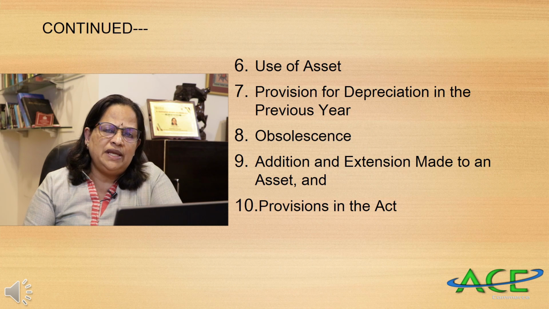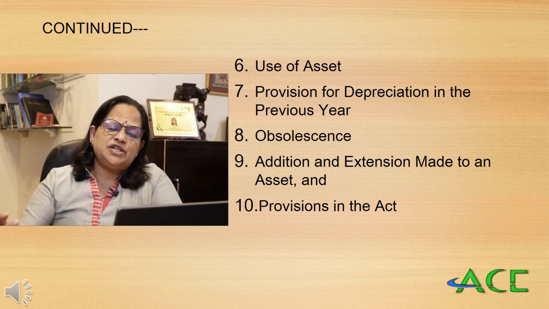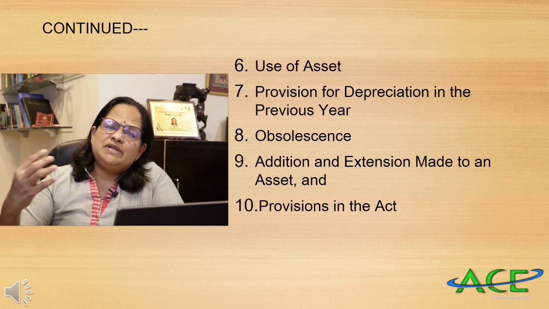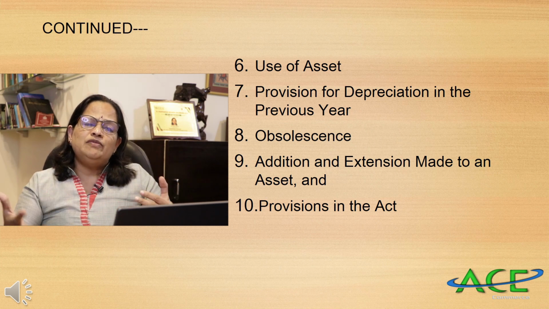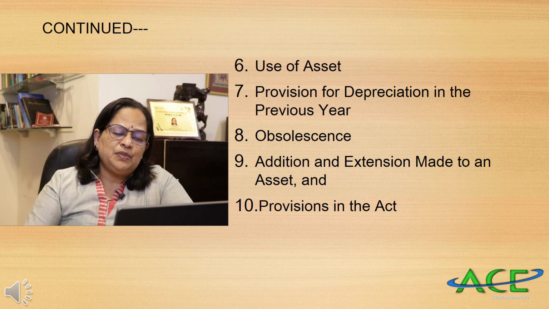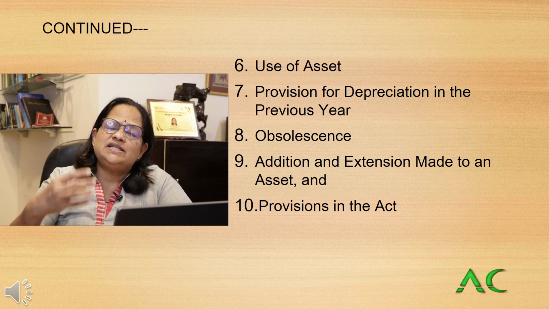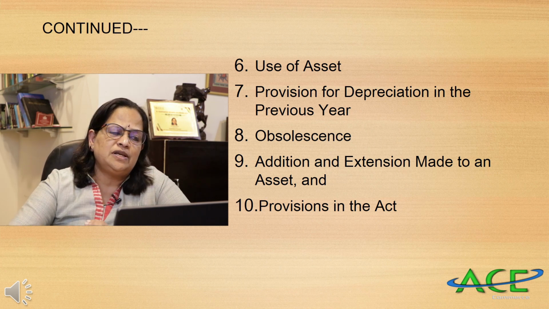Obsolescence I have already explained, that is technological changes. Next, addition or extension made to an asset. That means sometimes we make additions to the asset. It has to be updated, like a laptop. When new inventions come, we will update the laptop. So these are all expenses. Provisions in the Act: the Income Tax Act says specifically that if you want to file the returns, you have to provide depreciation and calculate the business income.